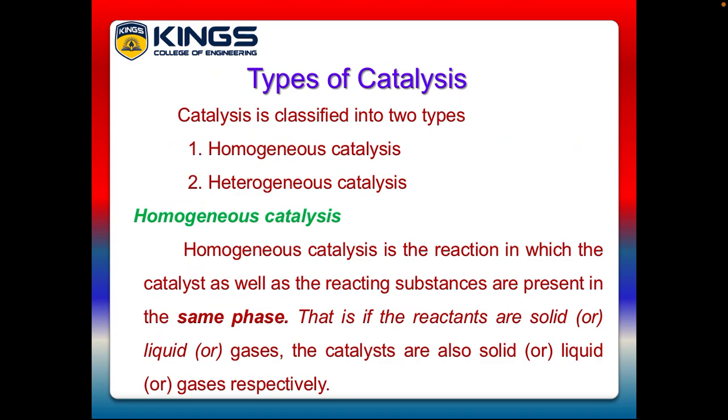Now we are going to discuss catalysis. So what do we mean by catalysis? It is a process of altering, increasing or decreasing, the rate of a chemical reaction with the help of a catalyst, and it is known as catalysis. We have two types of catalysis. One is homogeneous catalysis and the second is heterogeneous catalysis. First we can see them one by one.